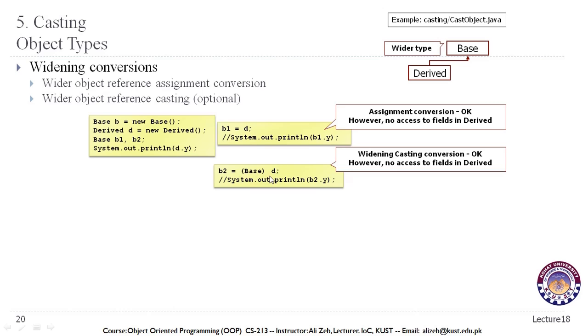We can do the conversion or casting using this syntax as well, but it makes no difference to the compiler. Widening casting conversion is okay, however there is no access to fields in the derived class.